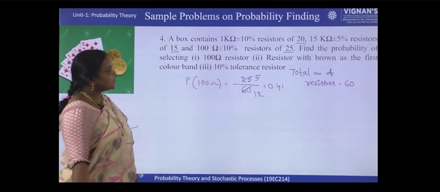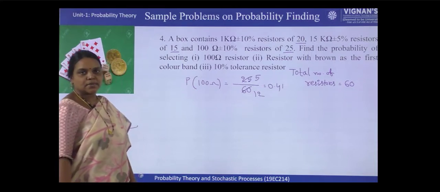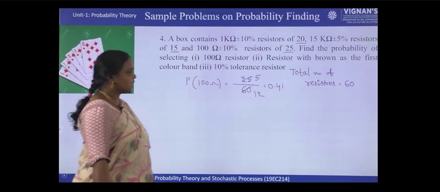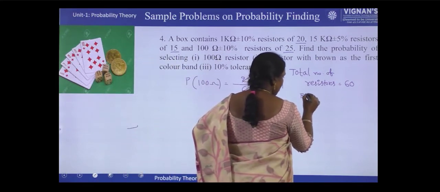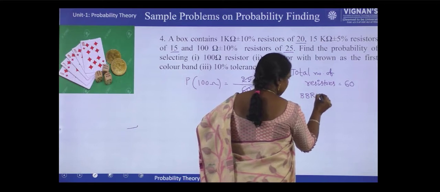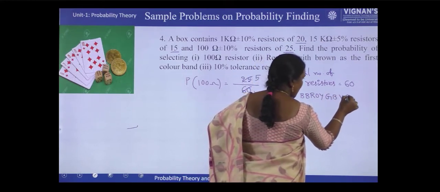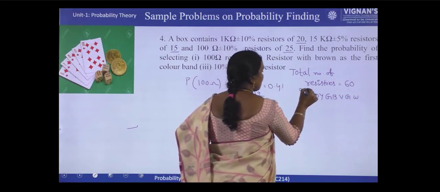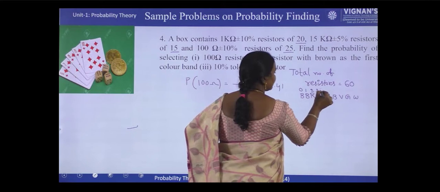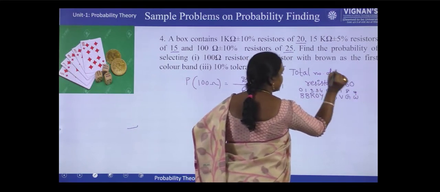And next, what is the next one? Resistor with brown as the first color band. So I think all of you remember the color band on resistors. So BB Roy, Great Britain is very good and wise. So here this is 0, 1, 2, 3, 4, 5, 6, 7, 8, 9.